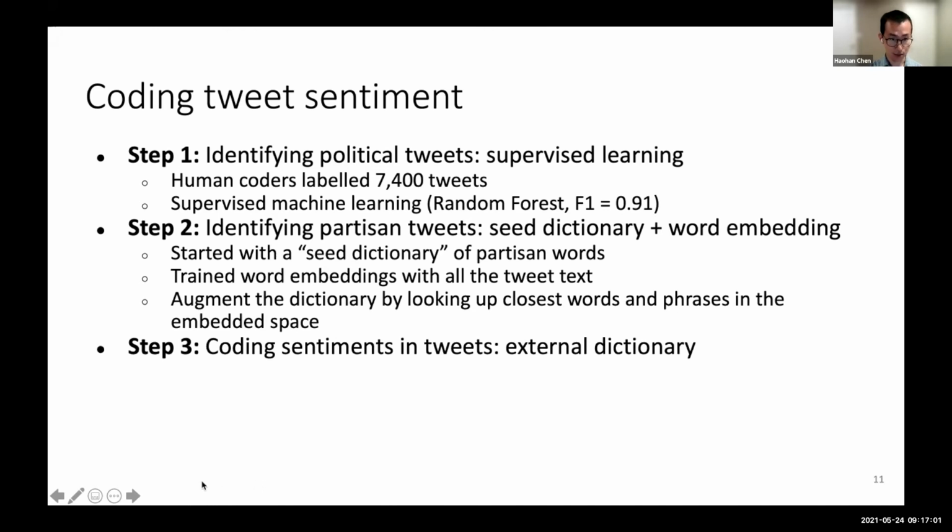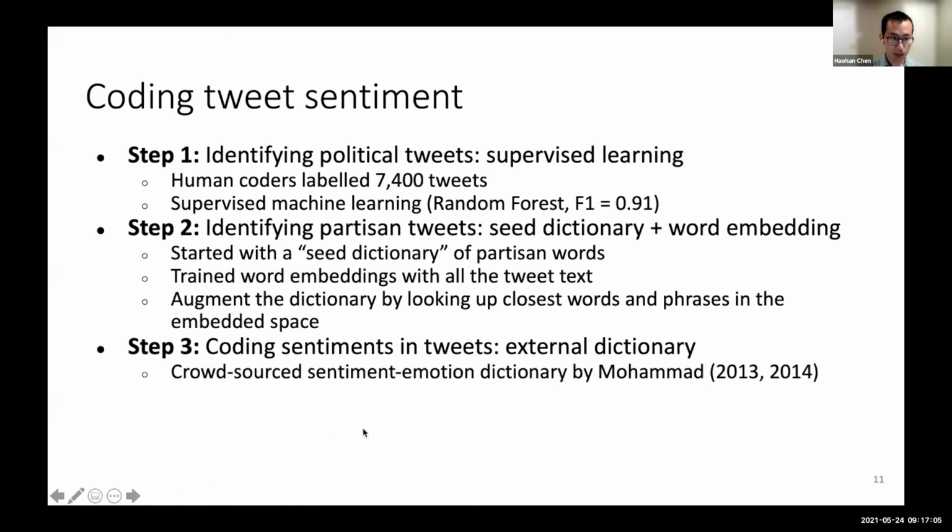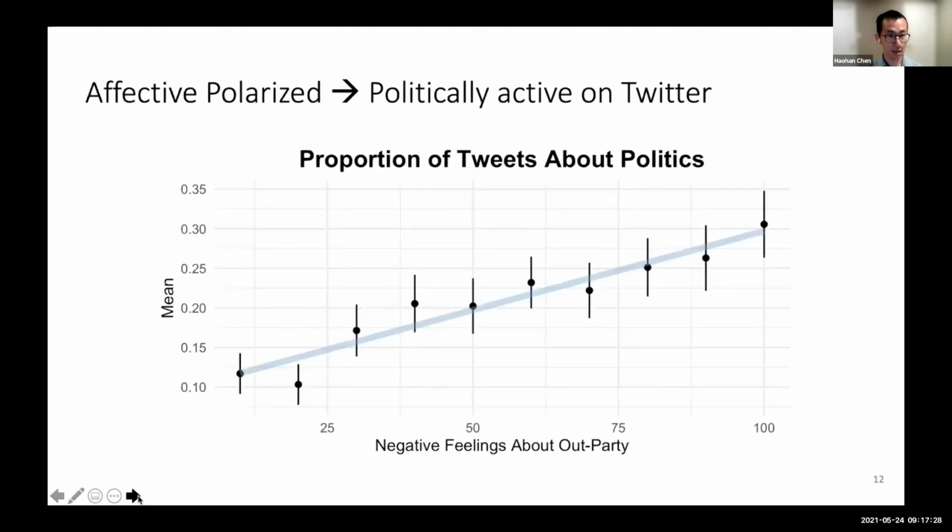And then the last step is coding sentiments in tweets. We use an external dictionary developed by the NRC, one of the good sentiment dictionaries, based on crowdsourced methods. Then we use dictionary lookup to look for sentiment words in tweets, and we manually validate the sentiments of the tweets, by the authors and our RAs.